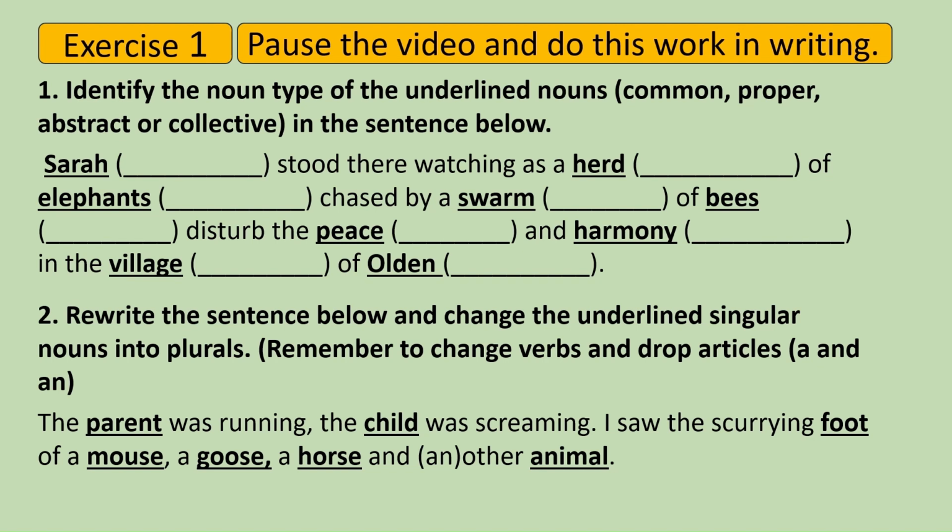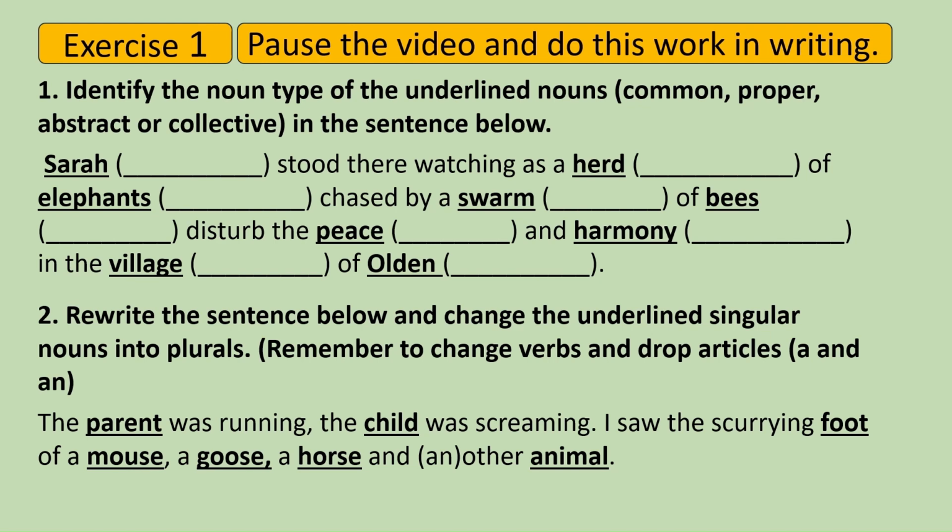Exercise 1. Pause the video and do this work in writing. 1. Identify the noun type of the underlined words: common noun, proper noun, abstract or collective noun in the sentence below. Sarah stood there watching as a herd of elephants chased by a swarm of bees disturbed the peace and harmony in the village of Olden.